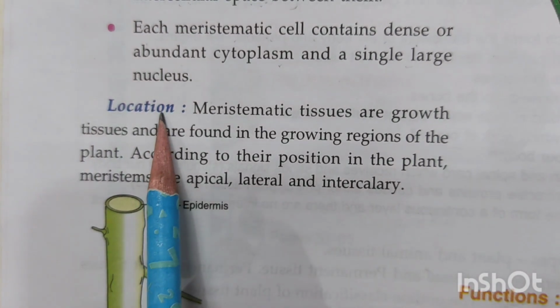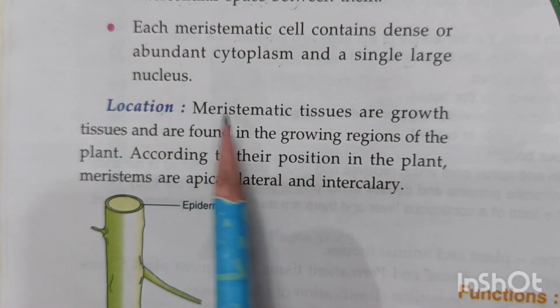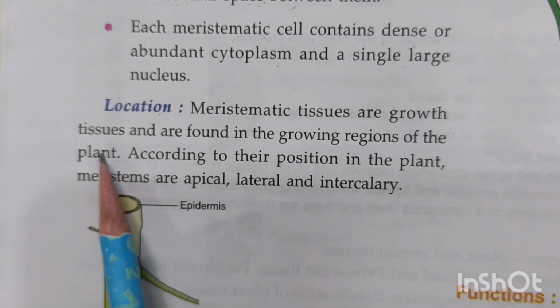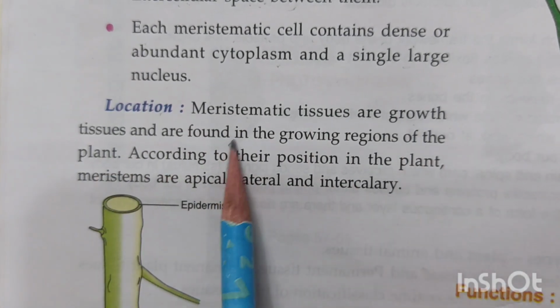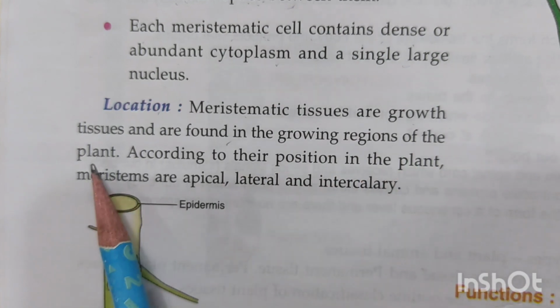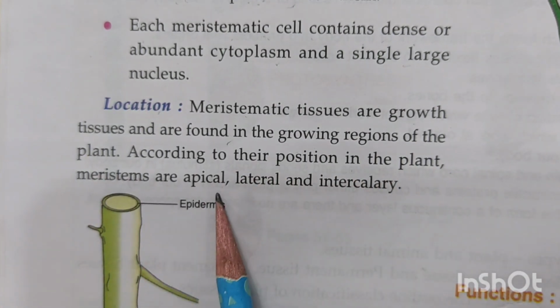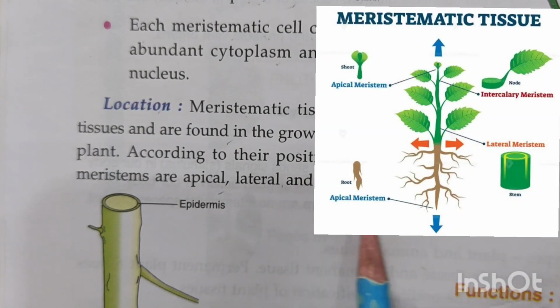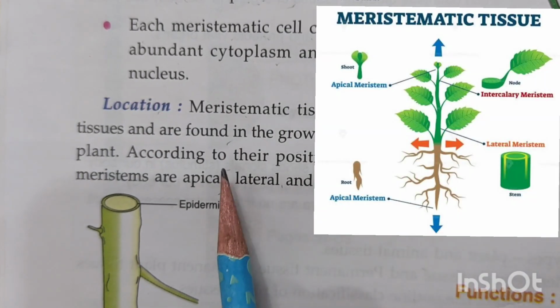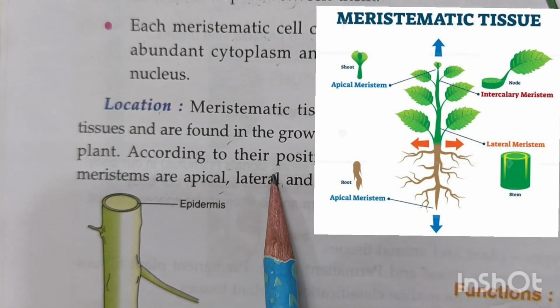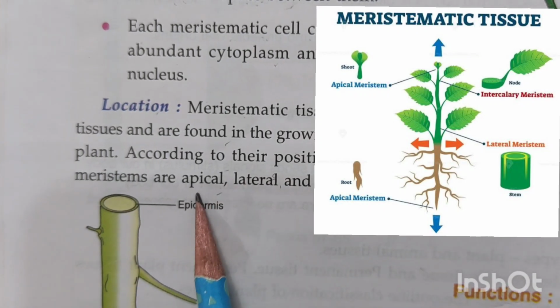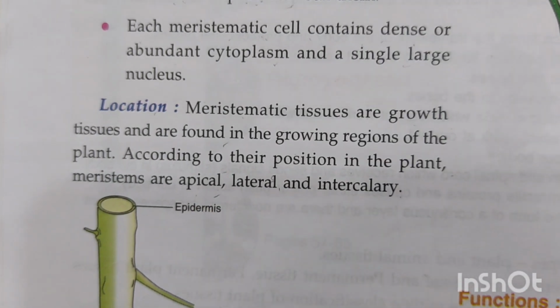Location means where you will find them in a plant body. Meristematic tissues are the growth tissues and therefore they are found in the growing regions of the plant. According to the position in the plant, they are apical, lateral and intercalary. Now, depending upon where these meristematic tissues are found in a plant, they can be apical, lateral or intercalary.